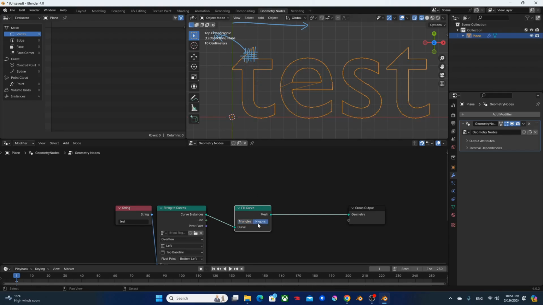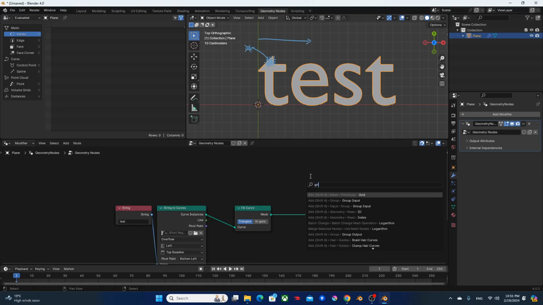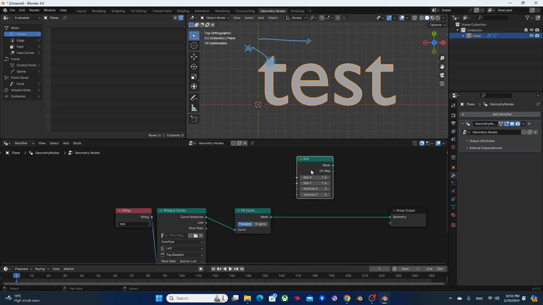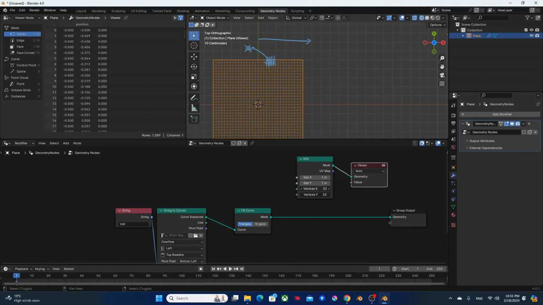Even if we set it to n-gon, it's not going to make a difference. So instead of using the result of this fill curve directly, what we want is to use a grid. With grid, we can control these vertices to make tiny squares, so that's what we're going to be using.